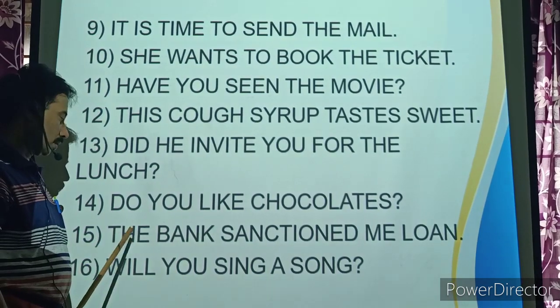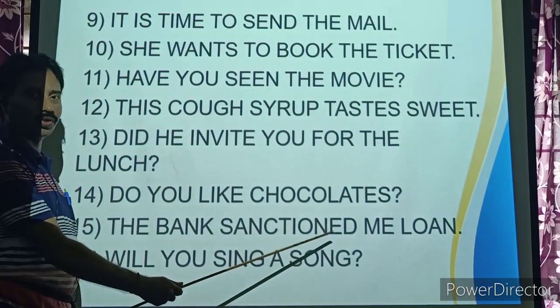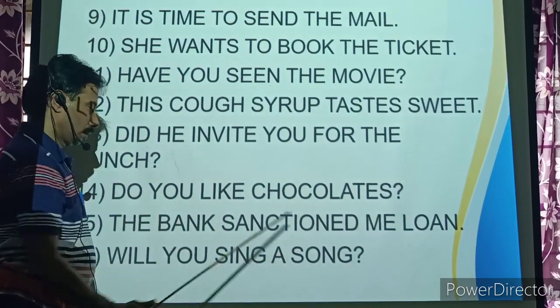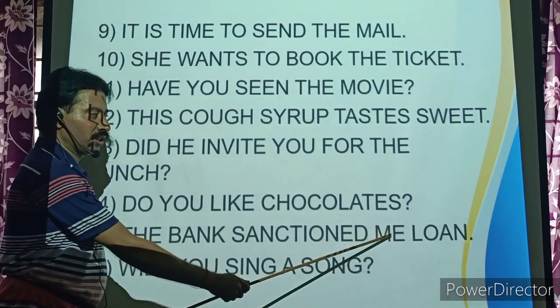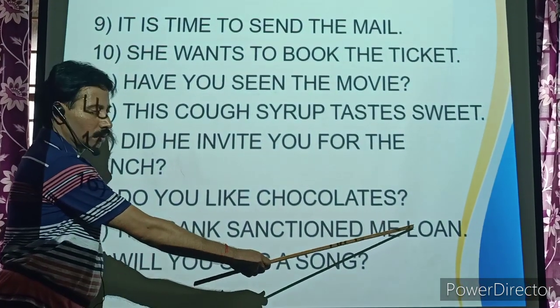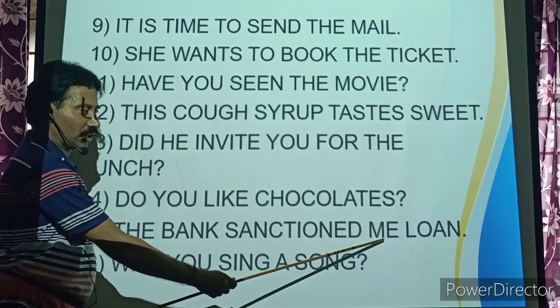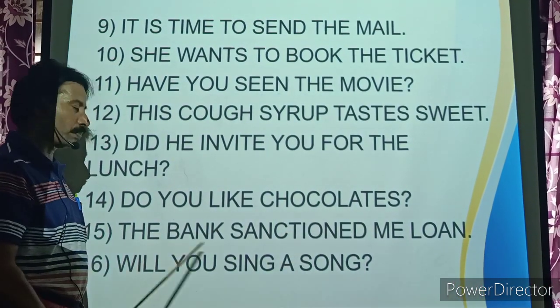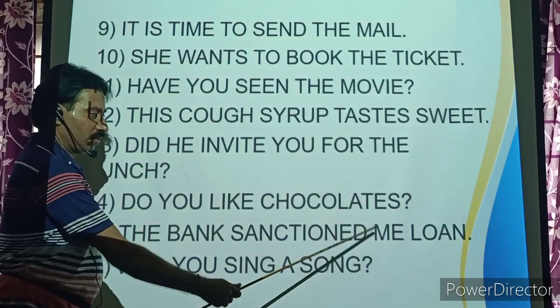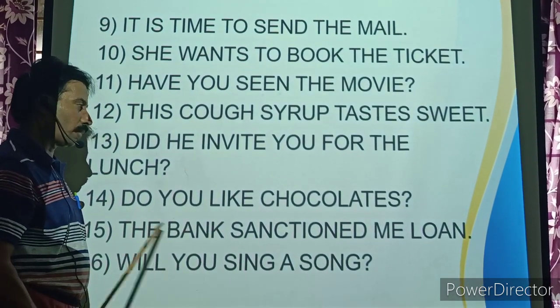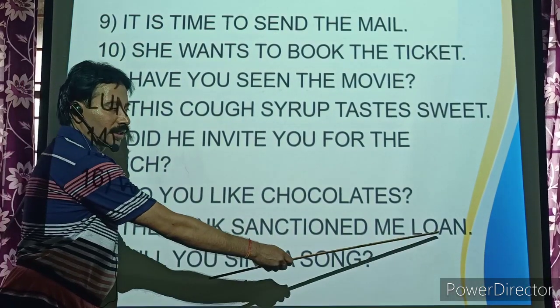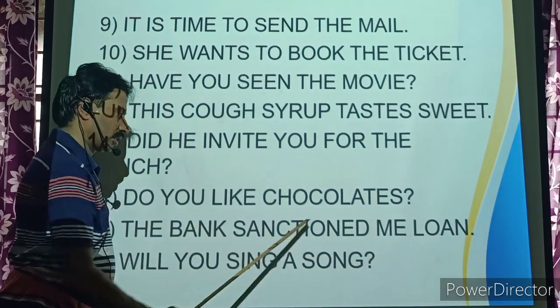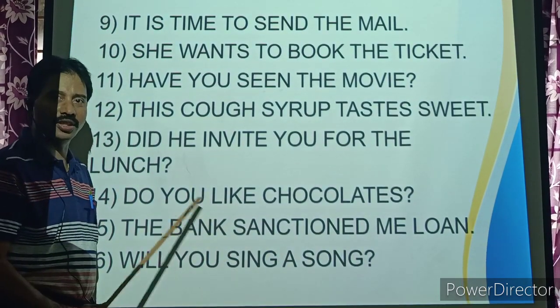Look at the 15th one. The bank sanctioned me loan. Here are two objects again. Me is one object, loan is another object. So let us start with first object. I was sanctioned loan by the bank. Let us do with the second object. Loan was sanctioned to me by the bank.